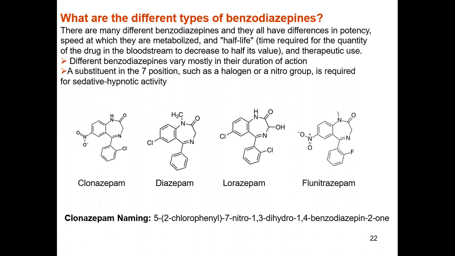At position 7, a substitution such as a halogen or nitro group is required to have sedative and hypnotic activity. If we look at the structures of the benzodiazepines, in clonazepam a nitro group is attached at the 7 position, and in diazepam and lorazepam a chlorine group is attached. In the case of flunitrazepam, a nitro group is attached, and there are other different substitutions in other benzodiazepines.